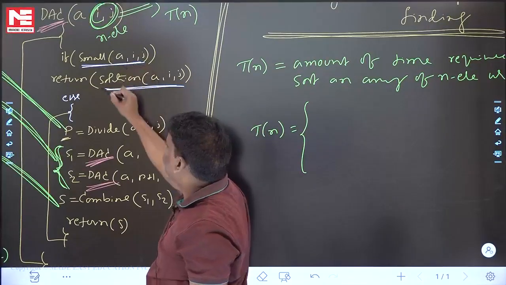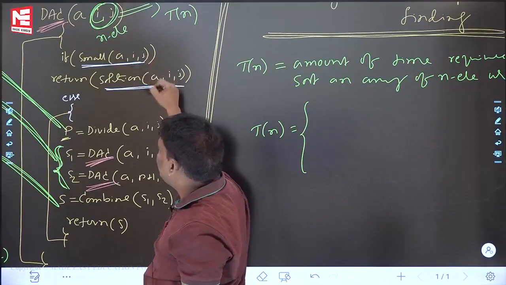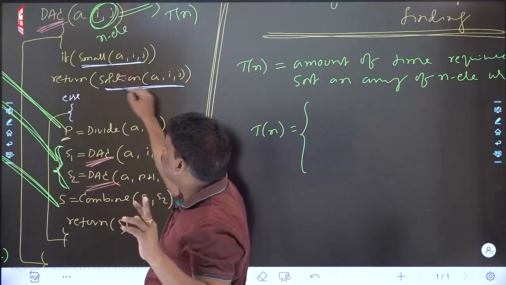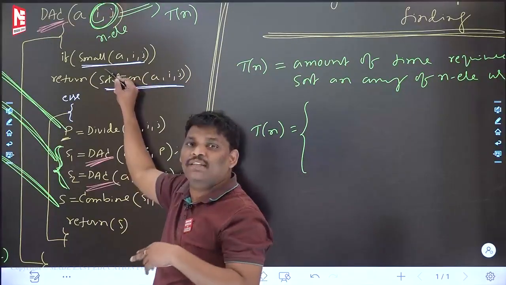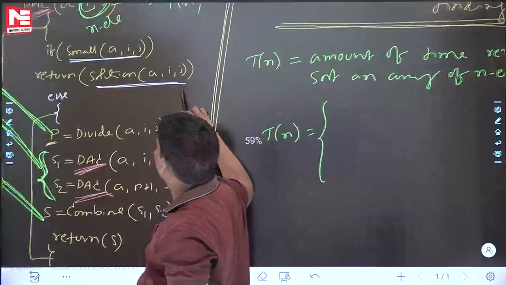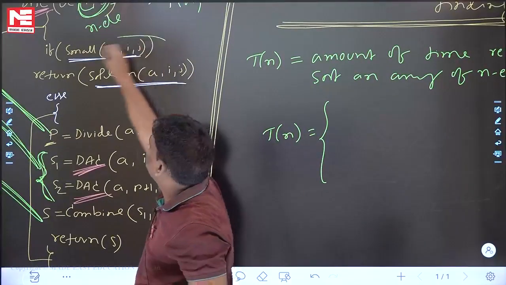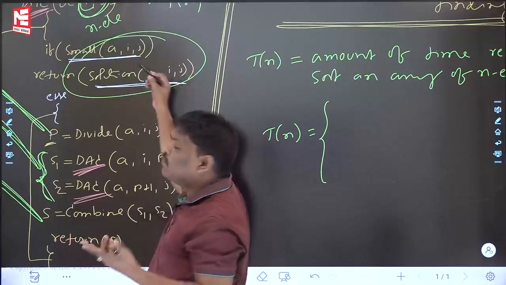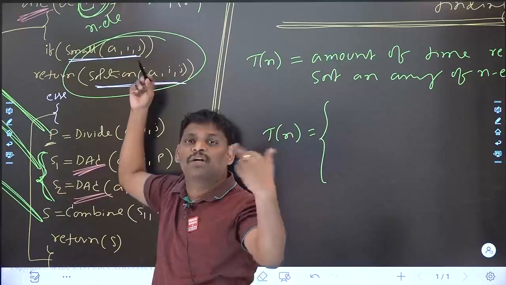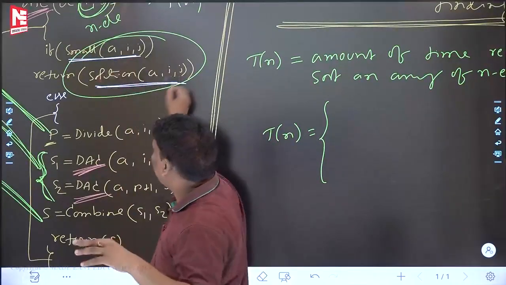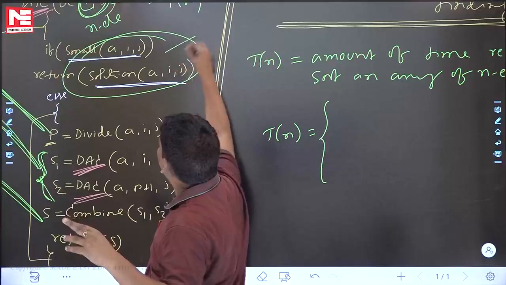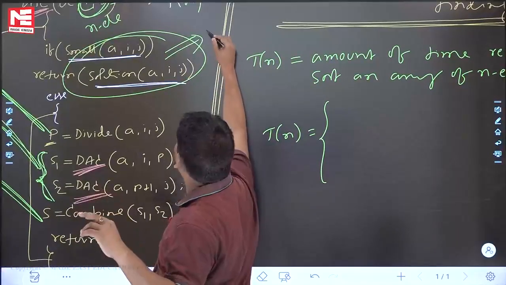If small, return the solution. Here, are more elements or fewer elements in this case? If you observe, there are fewer elements. Small may contain one element, maybe two elements. So it takes one or two comparisons, constant time.